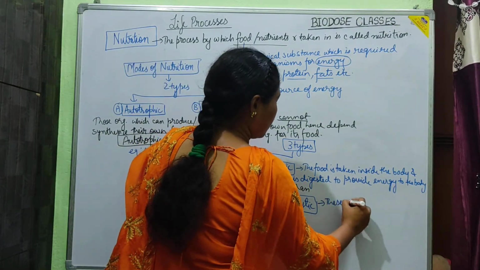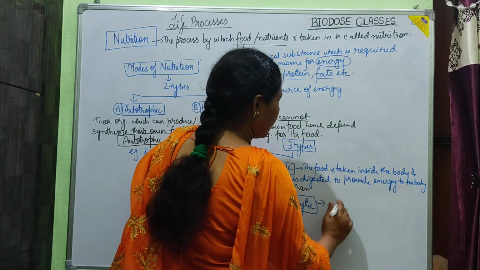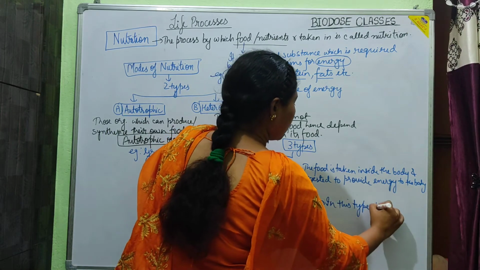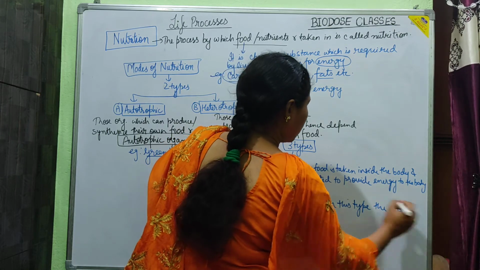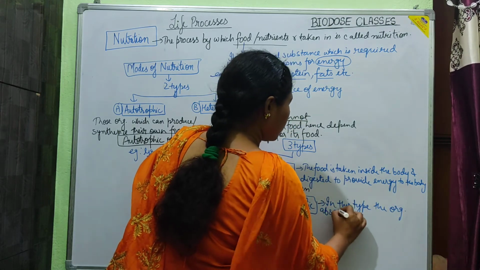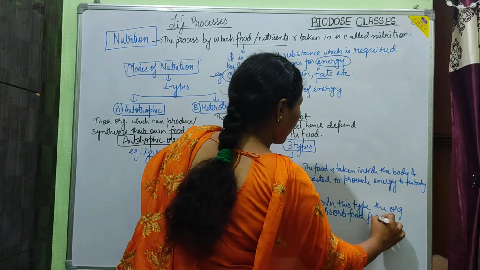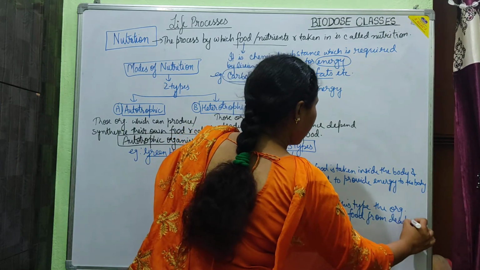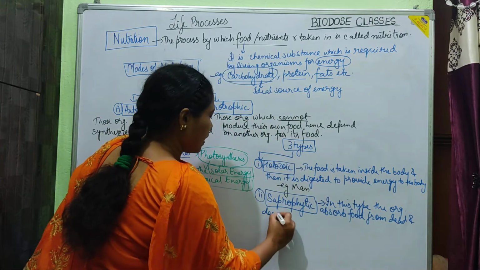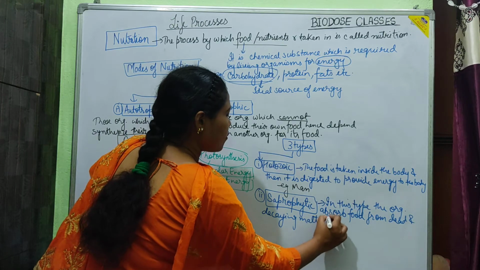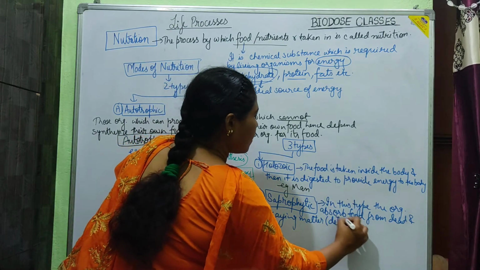In this type, the organisms absorb food from dead and decaying matter. This dead and decaying matter is also known as detritus.